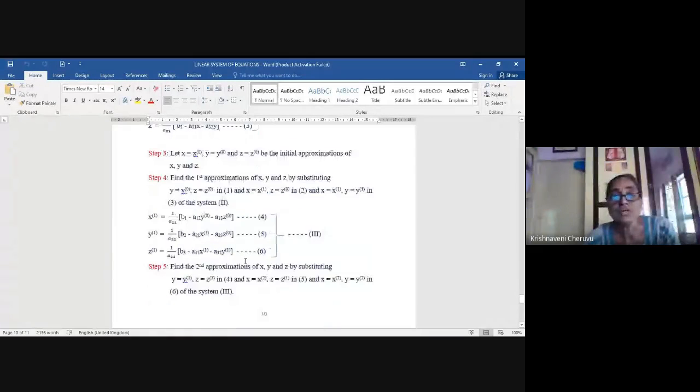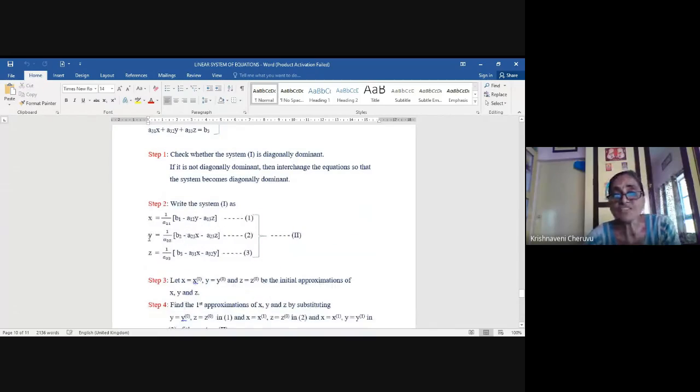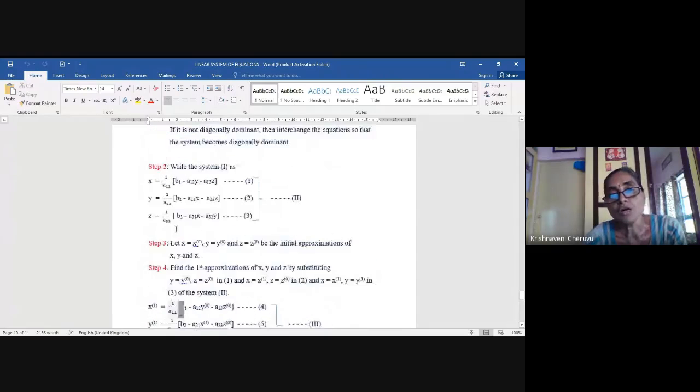Now what you have to do? You got now the first approximate values. To get the next approximate values, what you have to do, girls? You have to now again replace here. What is the latest approximate value for x? It is x bracket 1, for y, y bracket 1, for z, z bracket 1. So to get x bracket 2, you replace y with y bracket 1, z with z bracket 1, so that you got x bracket 2.